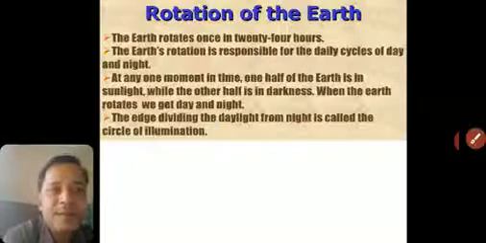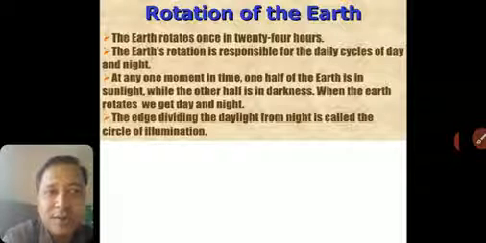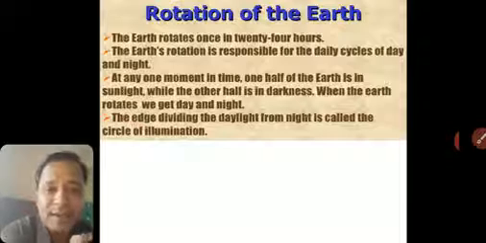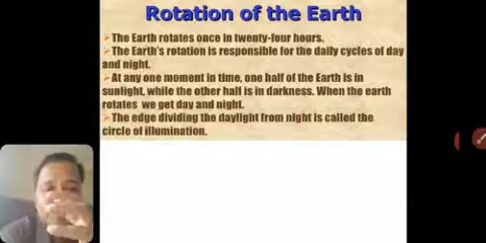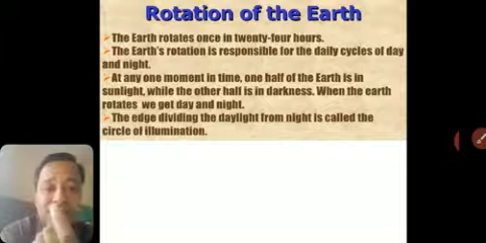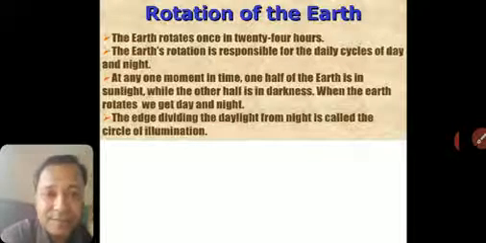The earth rotates once in 24 hours, because a day completes both day and night in 24 hours. So if you are at this point on the earth, as it rotates, that point will come back to the same position after 24 hours. Right?